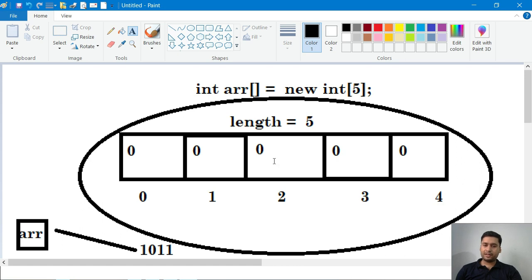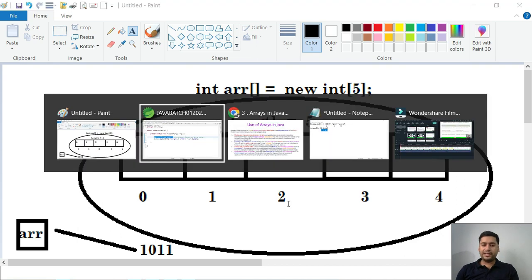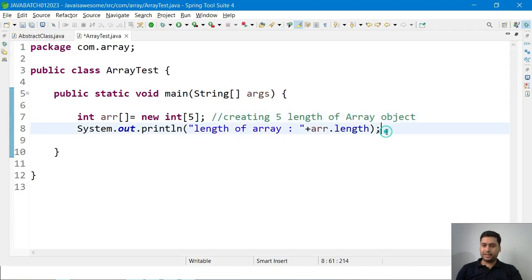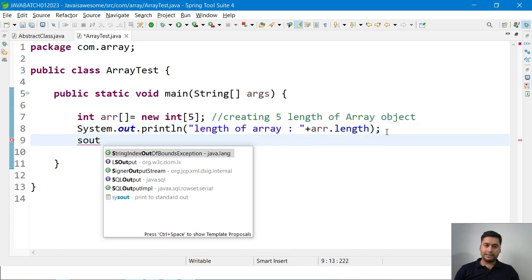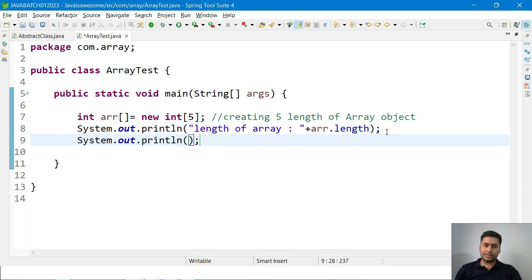So I have to say, hey, can you please give me the index number 2 value? In Java you can write S out, in the S out write arr of 2, the index value I want. So it will print the value at index 2.